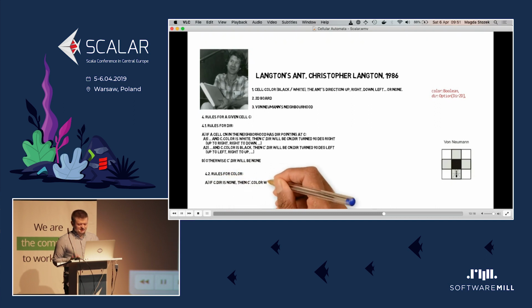And for colors, it's very simple. If we have an ant in the field, then we flip the color. Otherwise, the color stays the same. Example 10.